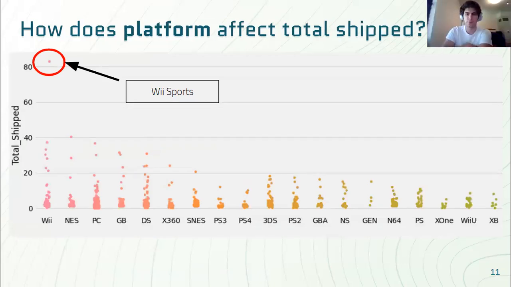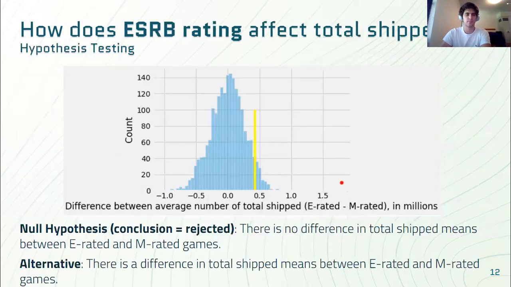Now, moving on to how platform affects total shipped. As we can see, Wii, Nintendo Entertainment System, and PC are the best-selling platforms, which is surprising given that Wii is a 15-year-old system and NES is older. However, as we mentioned, Wii Sports was shipped with all Wii consoles and is the top Wii game, and NES had exclusive rights to all the original Super Mario games, which gave it an edge over the small competitor pool at the time. If these are ignored, PC becomes the best-selling platform, which makes sense given its ubiquity, popularity, and long lifetime.